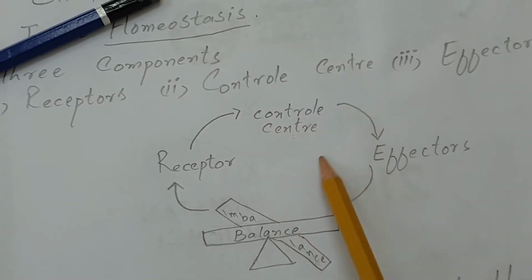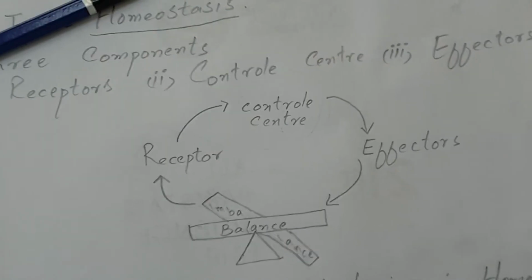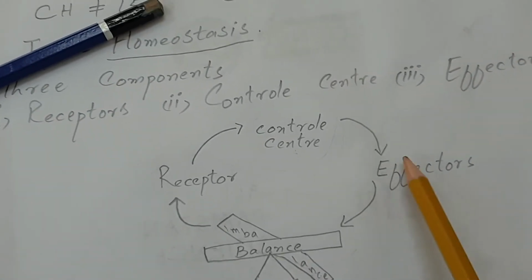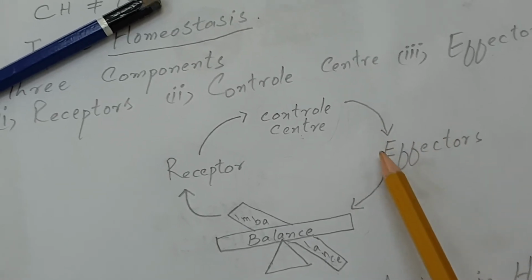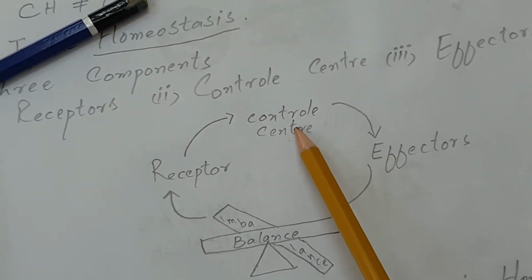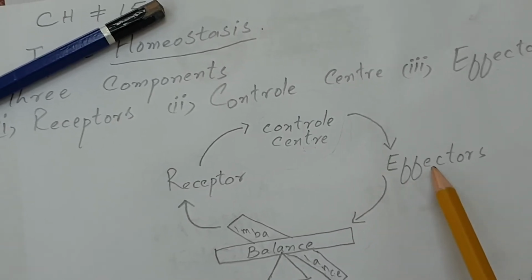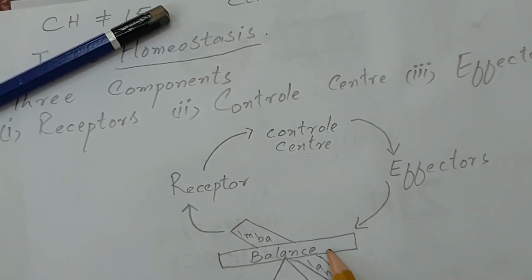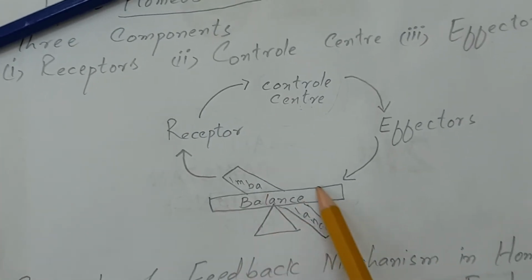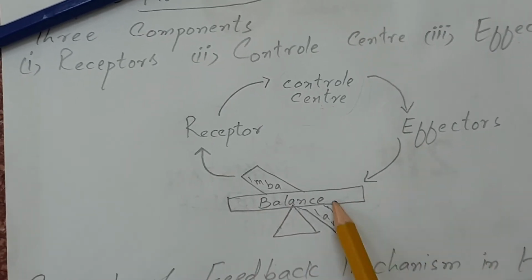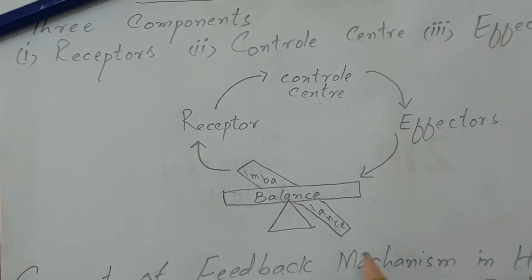The control center studies that change, and then provides special information to the effectors. Effectors act according to that information, in such a way that the internal changes can be diminished.